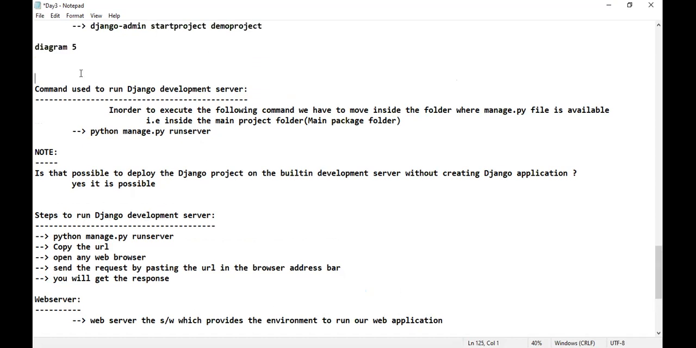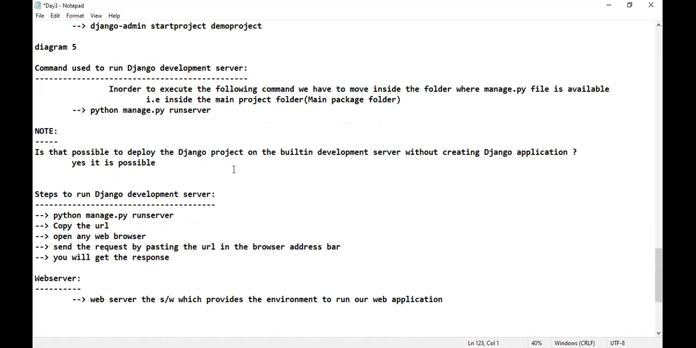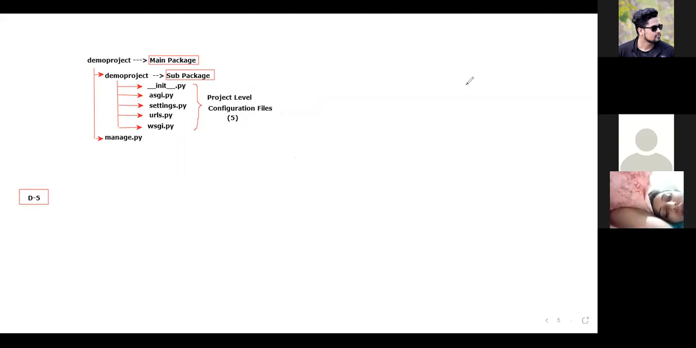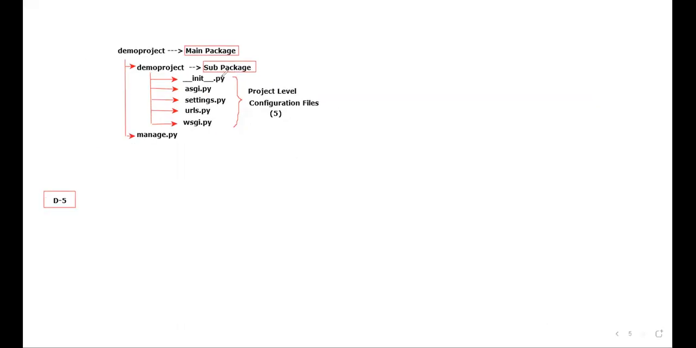How many of them understood till here? Please do respond. Is that clear for everyone? I want a genuine response. Okay. In the next class, I will teach you how to create the application and I will give you clarity about each and every file. Is that clear for everyone? Shall I conclude here?